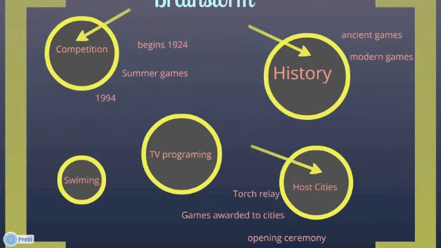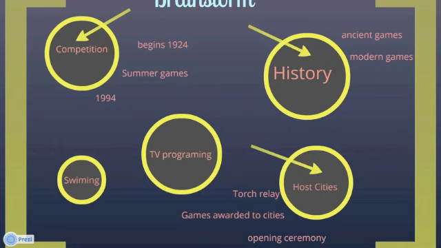So when you brainstorm, you're going to come up with all of these different ideas. Let's say that I'm writing a brainstorm about explaining the Olympics. That's what this whole thing is about here. So let's say that I'm brainstorming all the information that I've researched and found out about the Olympics, and I've got information on the history of the Olympics, the cities that have hosted the Olympics, what kinds of competitions there are, the TV programming that's involved with the Olympics. I've learned a little bit about the swimming in the Olympics. But as I start brainstorming, I see that while I think I could have a bit of information on TV programming and swimming, I actually really don't have that much research that supports it.